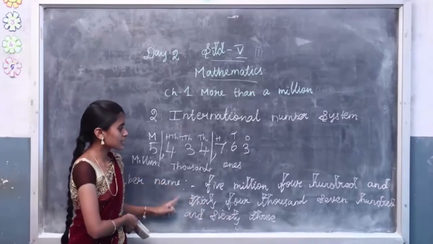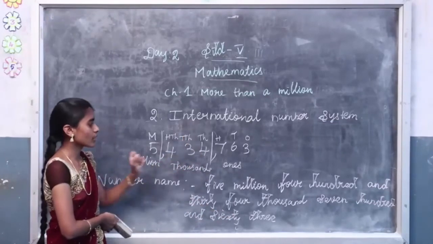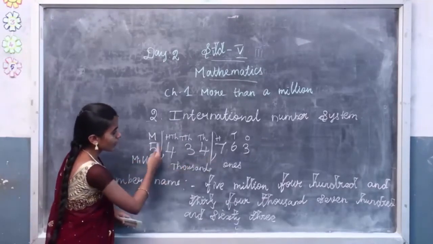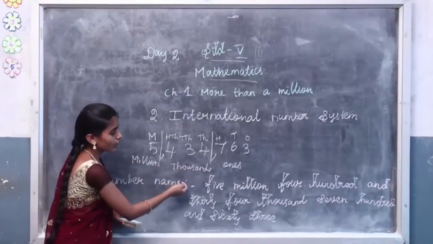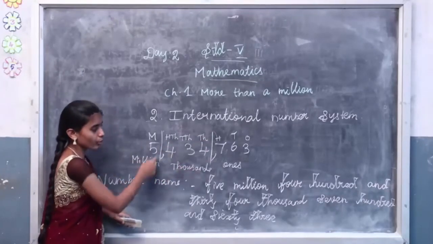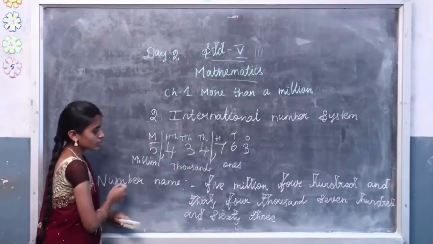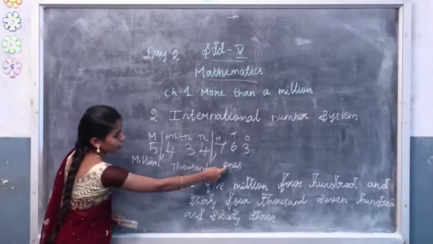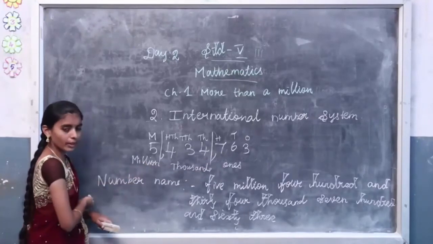5,434,763. So this is the number name of the 7-digit number in the international number system. What we did in the first sum: we saw the number and wrote the place values, then wrote the commas. Before writing the comma, we separate the groups. The last three numbers are the ones group, the next three numbers are the thousands group, and the remaining number is the millions group. Between the two groups we put a comma, and between the other two groups we put a comma.